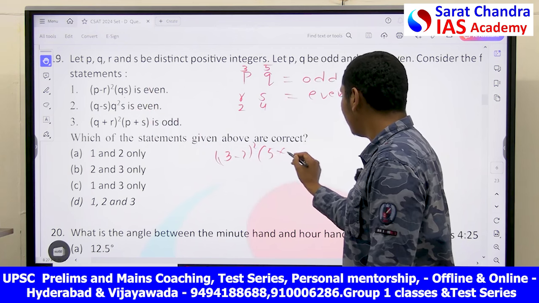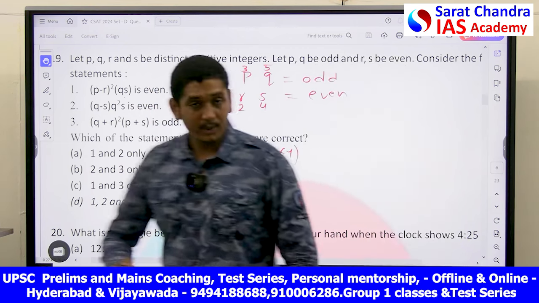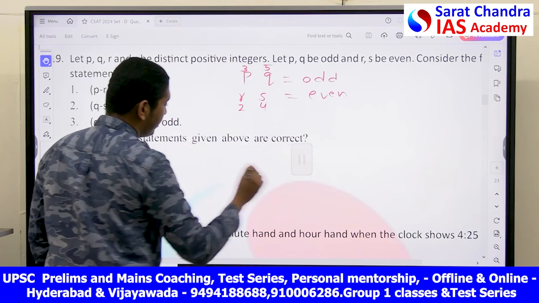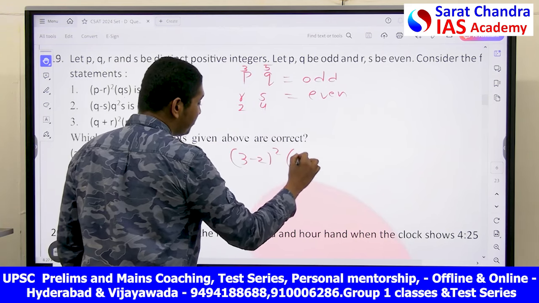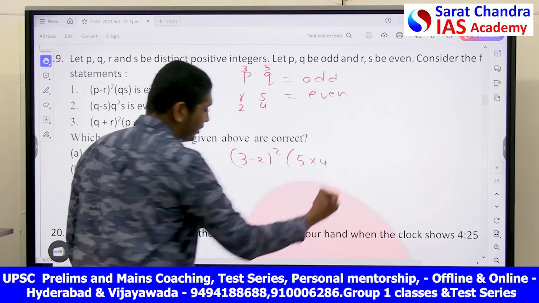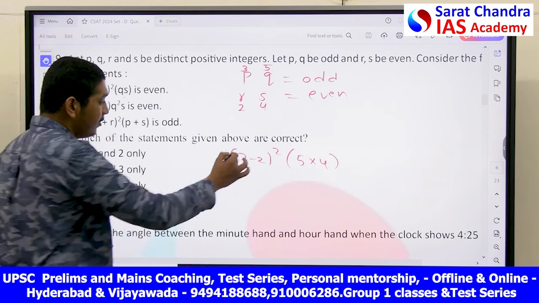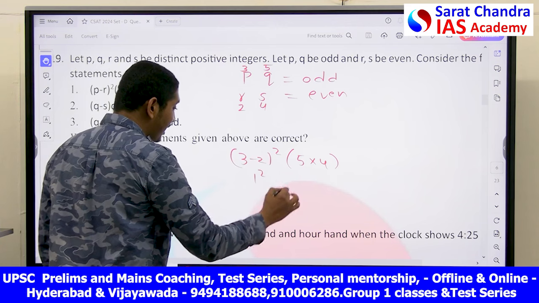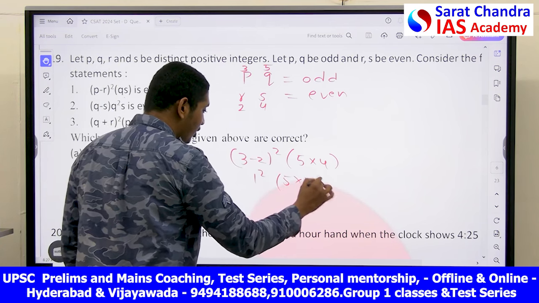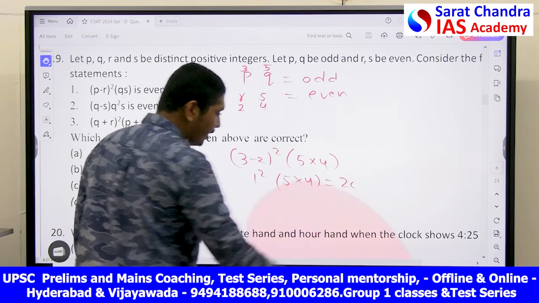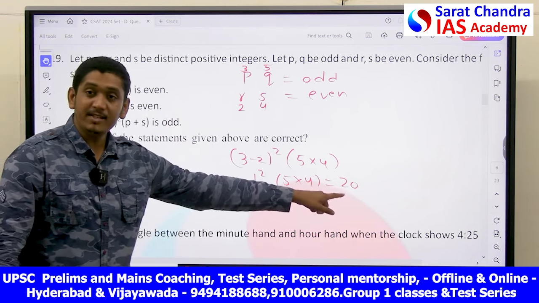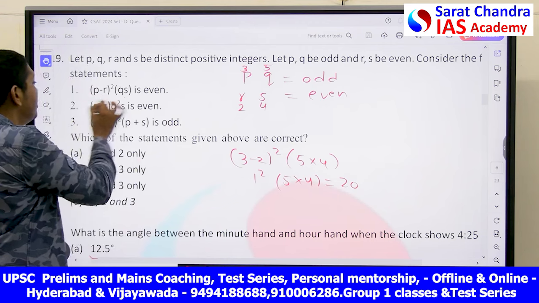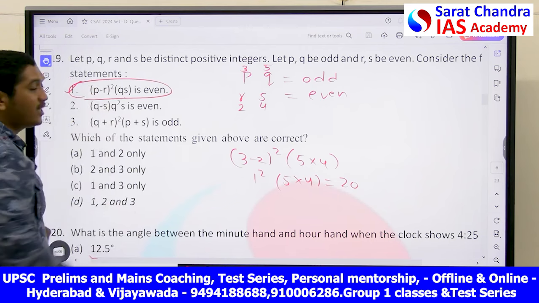S is equal to 4. So (3 minus 2) whole square into 5 into 4. Let's see what it will give. 3 minus 2 is 1, square, into 5 into 4 is equal to how much? 20. Is 20 an even number or odd number? 20 is divisible by 2. That's why it is even. So option 1 is obviously correct.